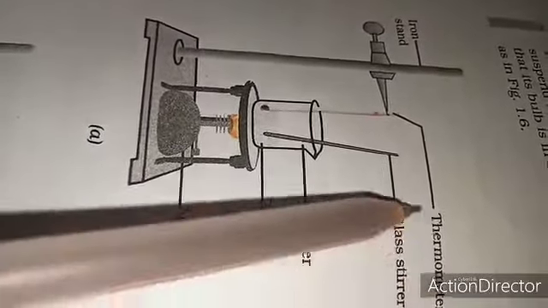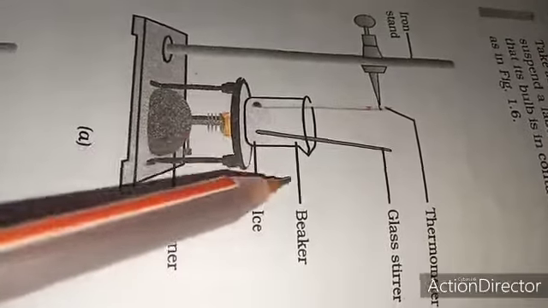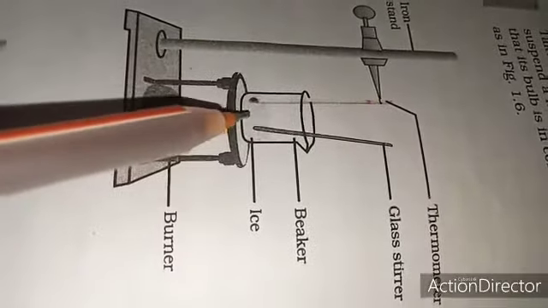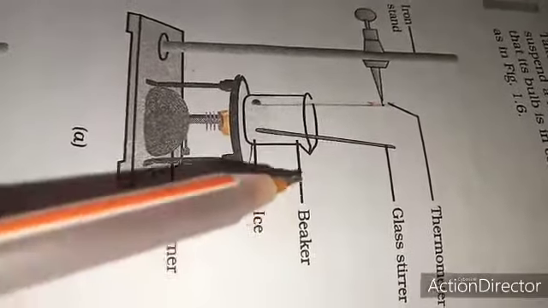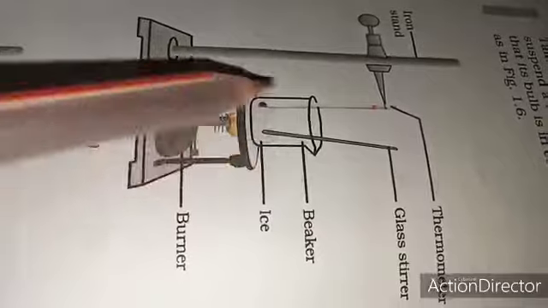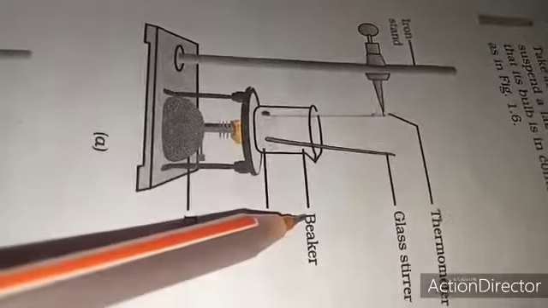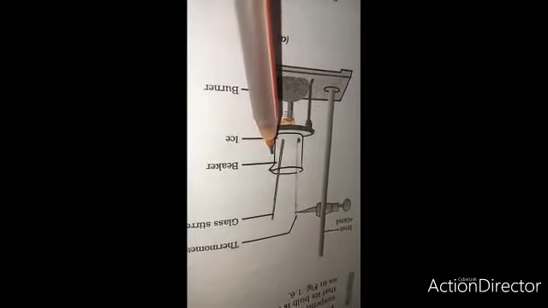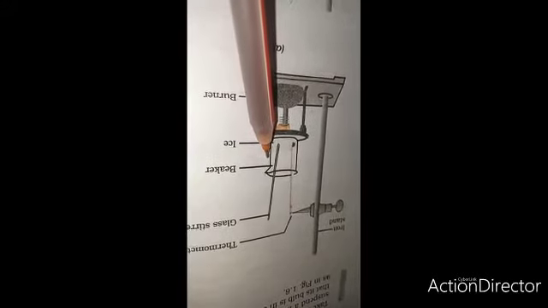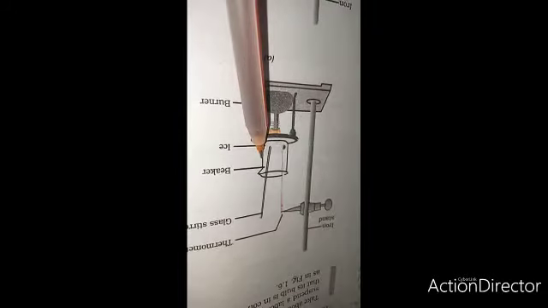With the help of this thermometer, we record the temperature at which the ice converts into liquid, that is water. That temperature point is called the melting point of the ice. Hence we can say that the temperature at which a solid converts into liquid state is called the melting point.